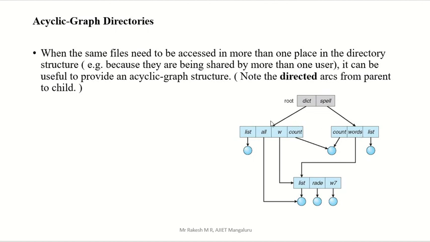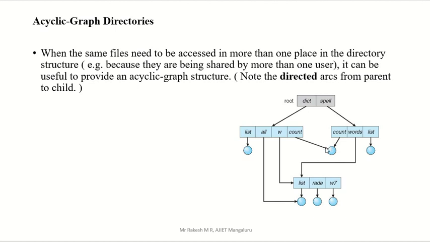Now in that dict, at the second level, count will save one file. Count will not create a directory, it will save one file. The same file is saved by another one, that is created by spell. So this is possible only in the acyclic graph directory, because we need this in order to reduce the time, in order to get a good path, mainly to increase the performance.